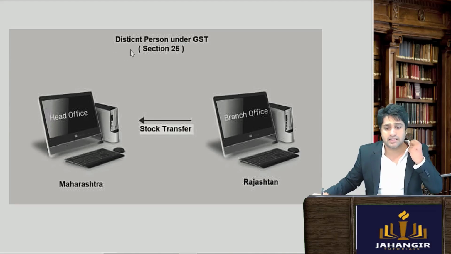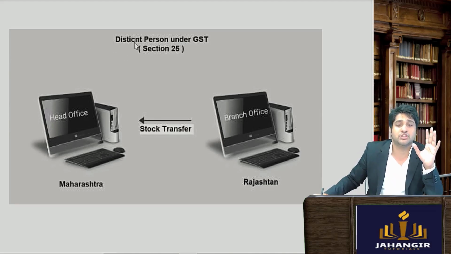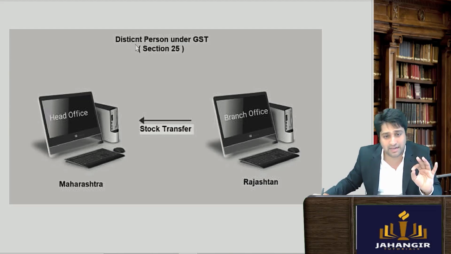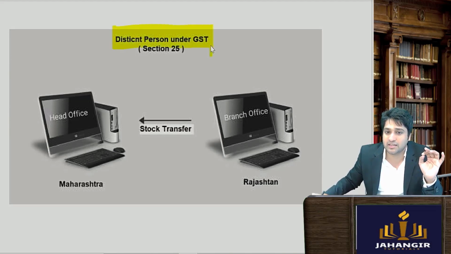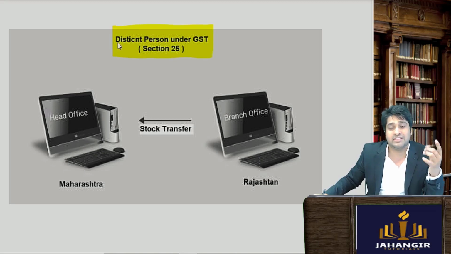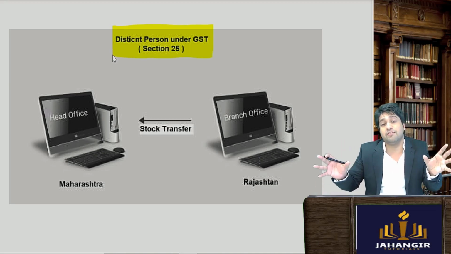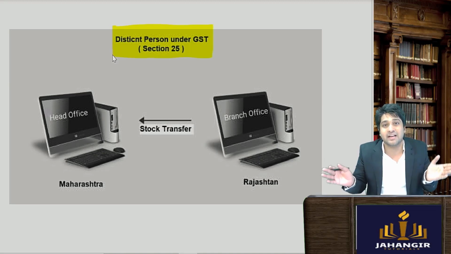Simple सा था. Distinct person is defined under section 25 subsection 4 and 5, which says that if a company which has one PAN card has 2 units in different states, each unit has to be registered. So they will both have different GSTN numbers, but they are related.